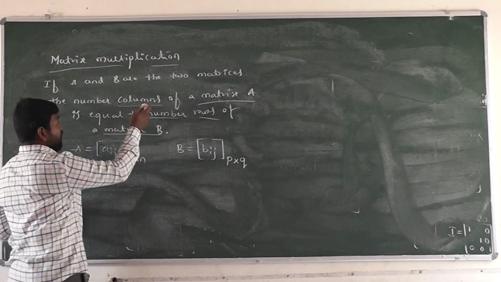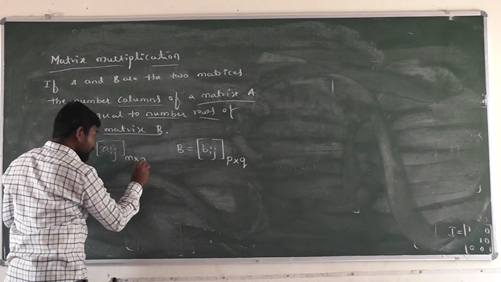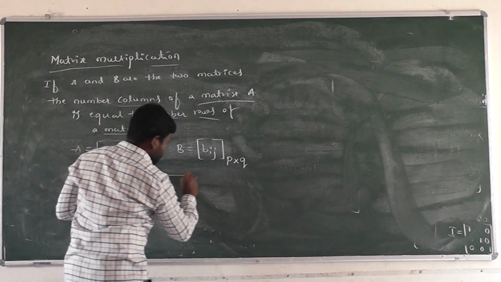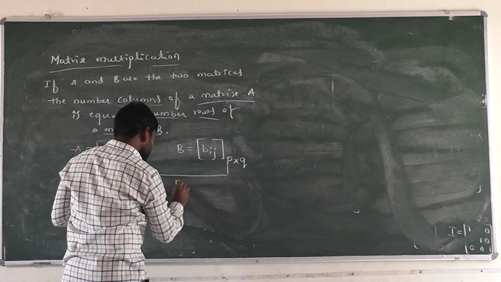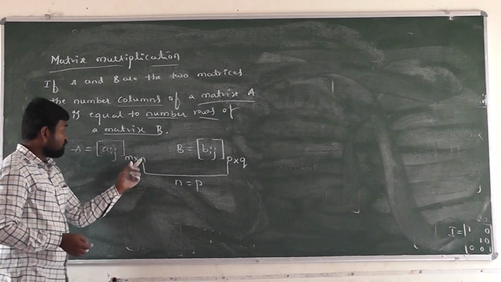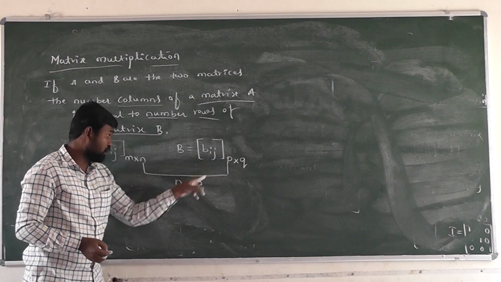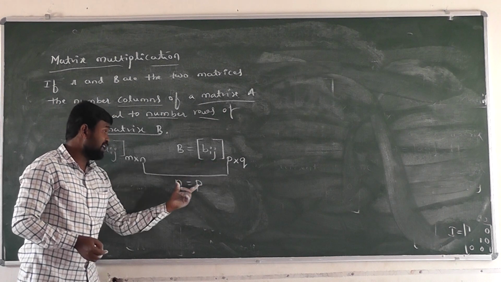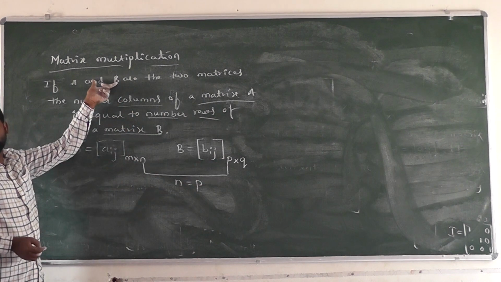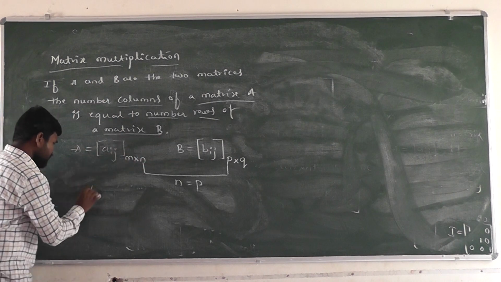Right? Then the number of columns of the first matrix A is equal to what here? N equal to P, right? The number of columns of matrix A is equal to the number of rows of matrix B. Then only matrix multiplication is possible here. Multiplying A and B, right?